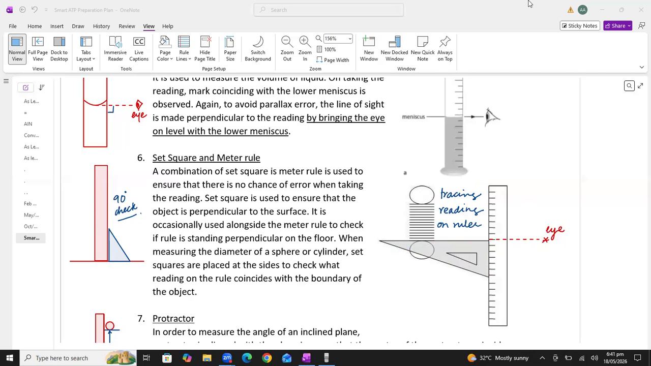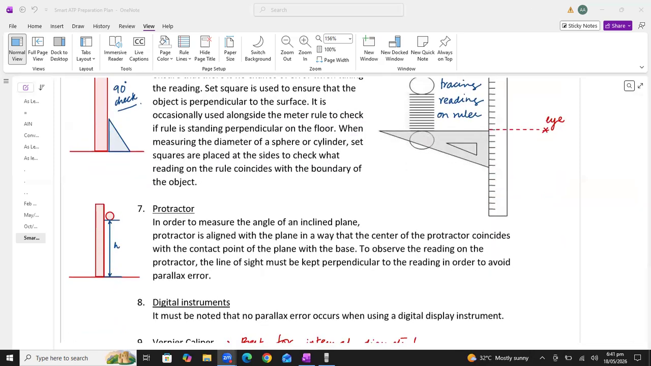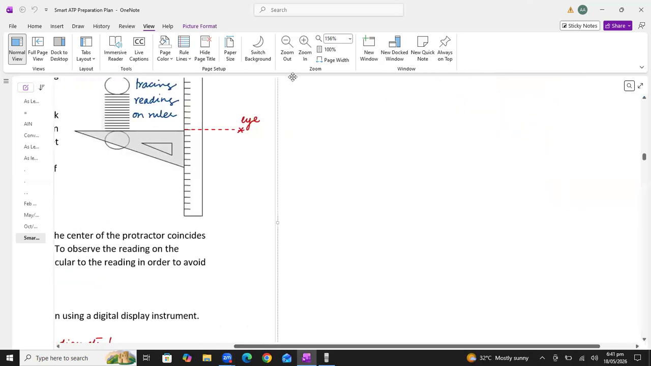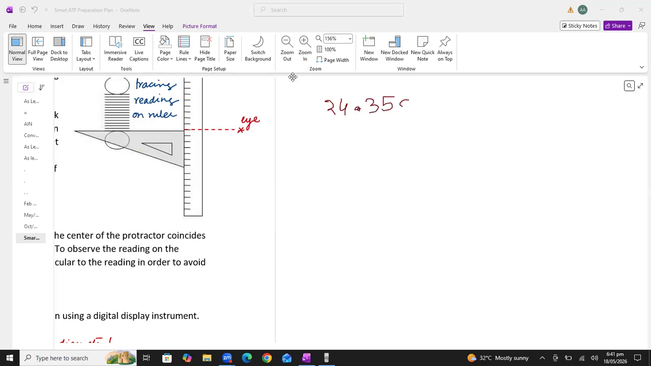Okay, how can we find the limit of experimental accuracy? Students are asking this question. Just give me one minute, students. Let me tell you how we can find the limit of experimental accuracy. Suppose I am getting a time period of 24.35 seconds. This is the calculated value which I am getting.